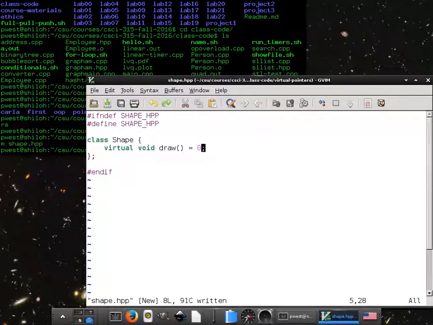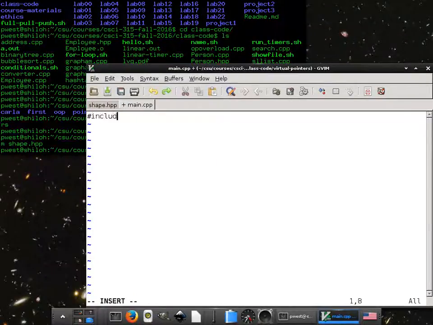Should we test it? Sure, let's test it. So we'll include shape.hpp, int main, int argc, char star argv, and 1, 2, 3, 4, return 0.